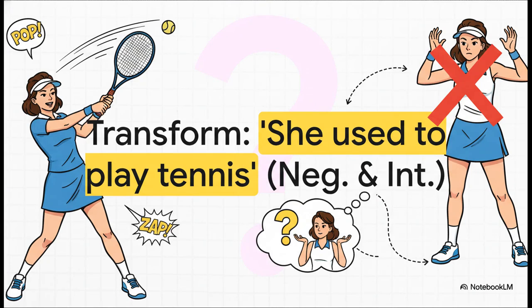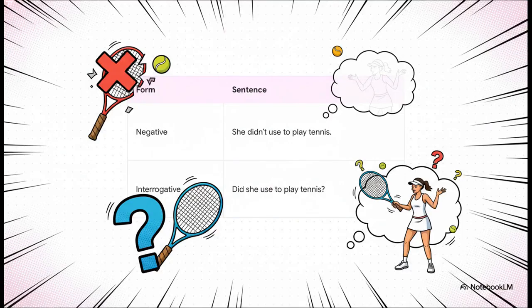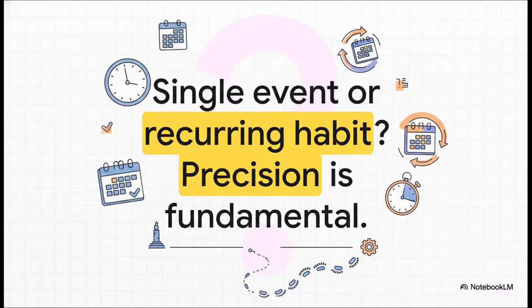And the last one, she used to play tennis. How do you transform this one? Remember the rules for used to. The negative is, she didn't used to play tennis, and the question is, did she used to play tennis? Great job. So the next time you talk about the past, think about whether you're describing something that simply was there or something you used to do. Choosing the right structure will make your English sound so much more natural. And that's a wrap for this breakdown.